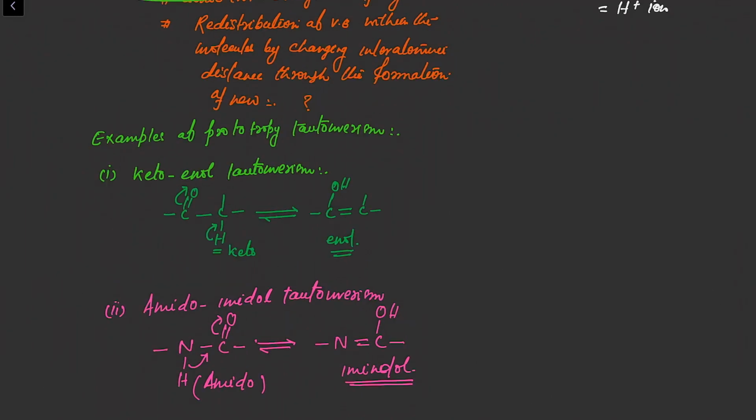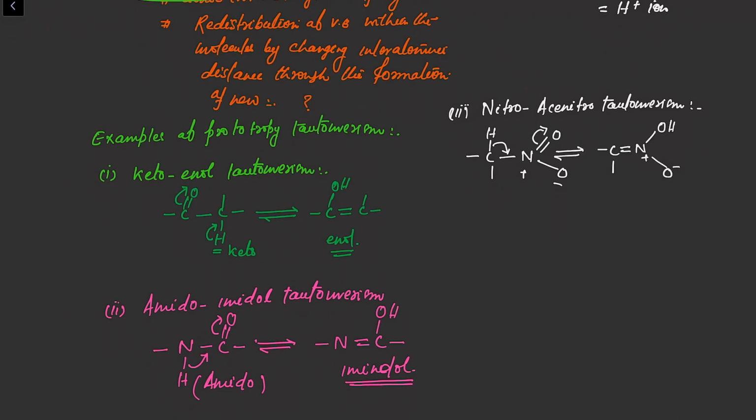The third example for this type of tautomerism is nitro-acinitro tautomerism. In this type of tautomerism, what happened? The nitro group will convert into the what? Acinitro group by the exchange of one proton. Again, which type of proton is that? That proton will be hydrogen, and that hydrogen must be the alpha hydrogen. This is your nitro group. Again, there is a shifting of this alpha hydrogen to this compound. So this is your nitro form, and this is your acinitro form.